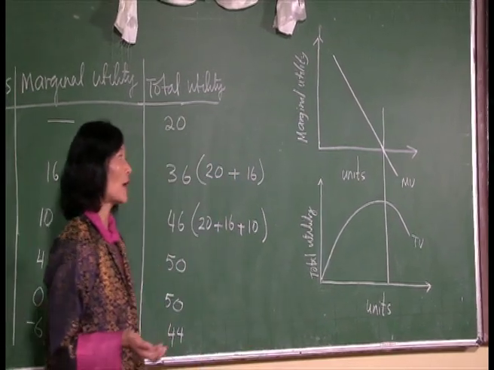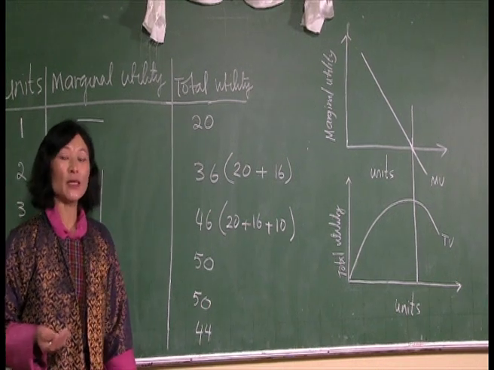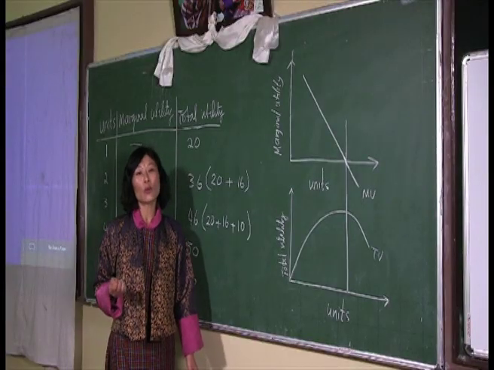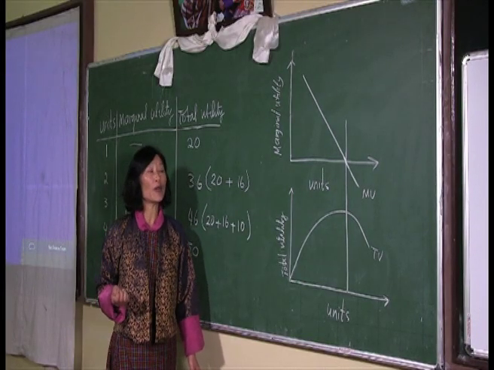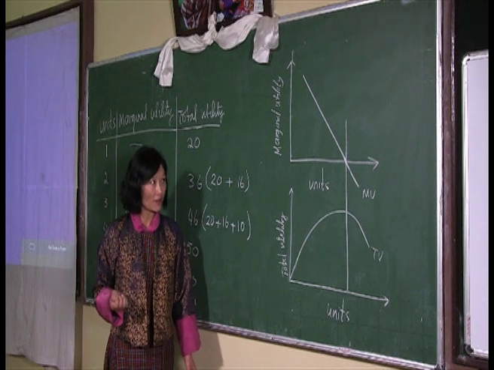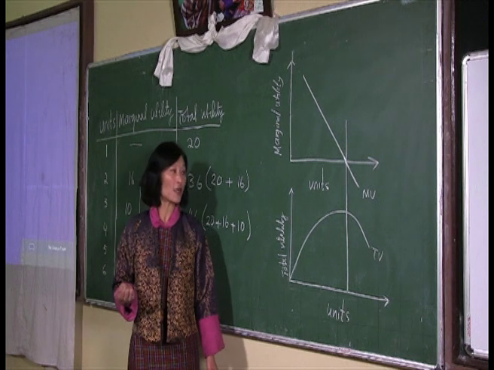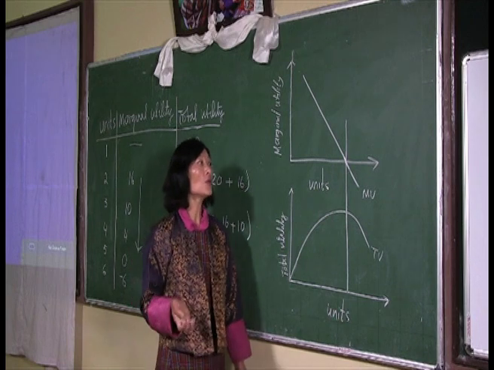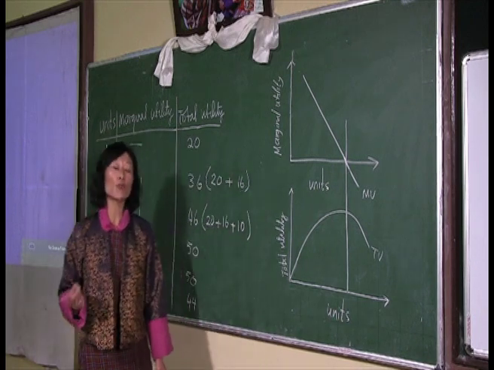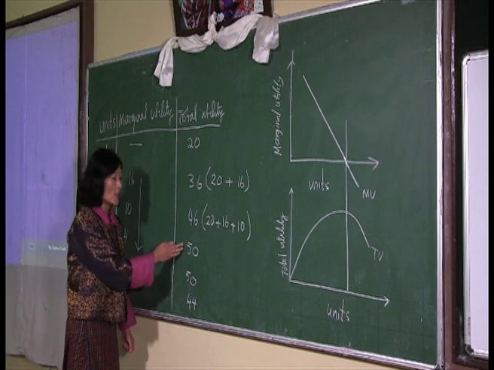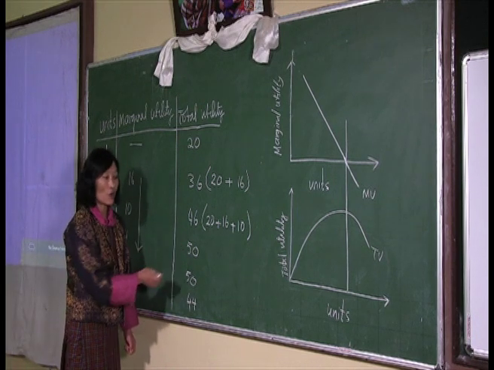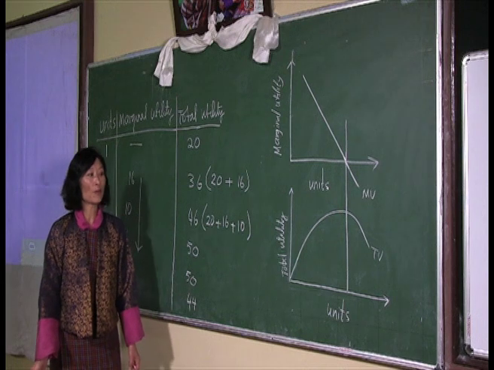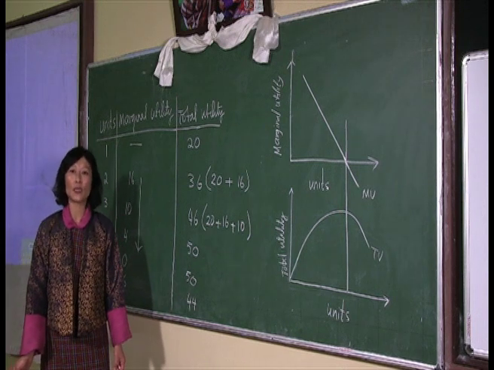Now, based on the schedule as well as the curve, we have also determined the three relationships of marginal and total utility. Number one, from the very beginning, marginal utility decreases, but so long as it remains positive, the total utility increases at a decreasing rate. When the marginal utility becomes 0, it is at that point that the total utility has reached its maximum point and remains constant for a while. When the marginal utility starts to become negative, then the total utility will also start to decrease.